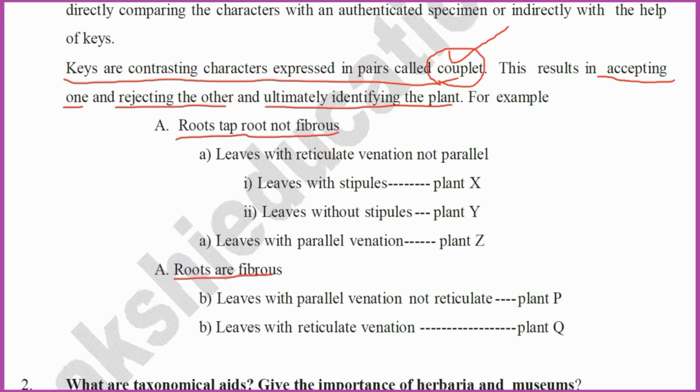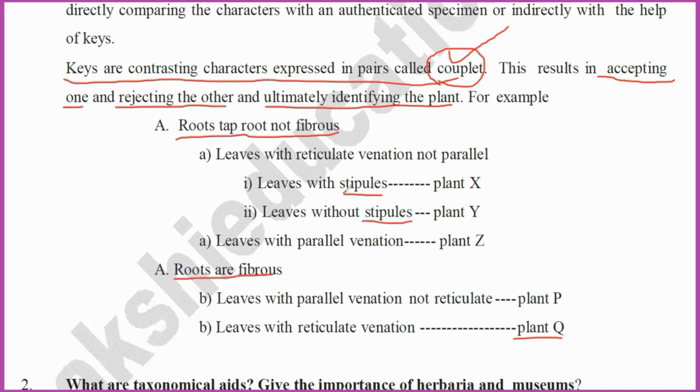Plant P, leaves with reticulate venation; plant Q. Plant X, leaves with stipules; plant Y, leaves without stipules.